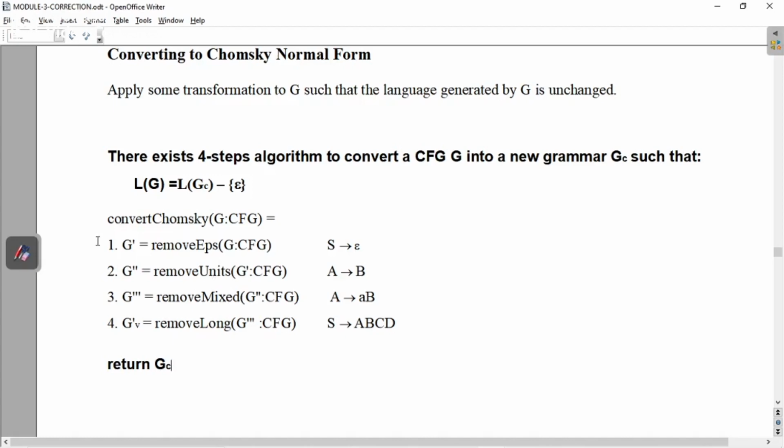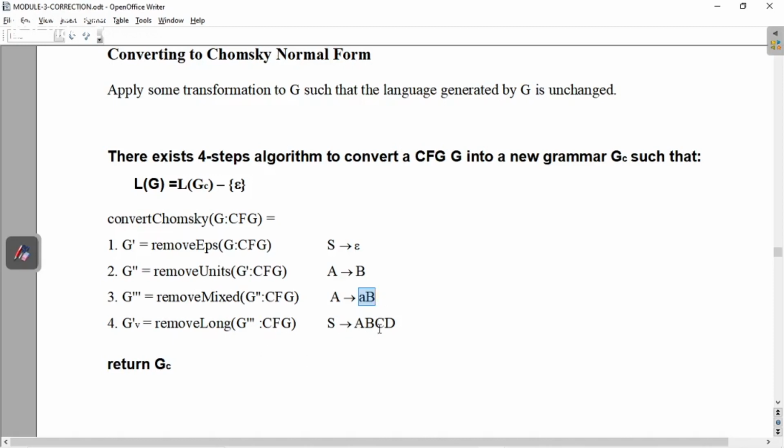Now let's see the steps. Converting to Chomsky involves these four steps: remove epsilon, then remove units, remove mixed, and remove long. What is remove epsilon? You should remove rules of the form A gives epsilon. And what do we mean by remove units? You should remove rules of the form A gives B, that is, a non-terminal giving a single non-terminal. Such a rule you should eliminate from the grammar. Then remove mixed: if a rule is of the mixed form, with non-terminals and terminals, that also you have to remove. And next we have remove long.